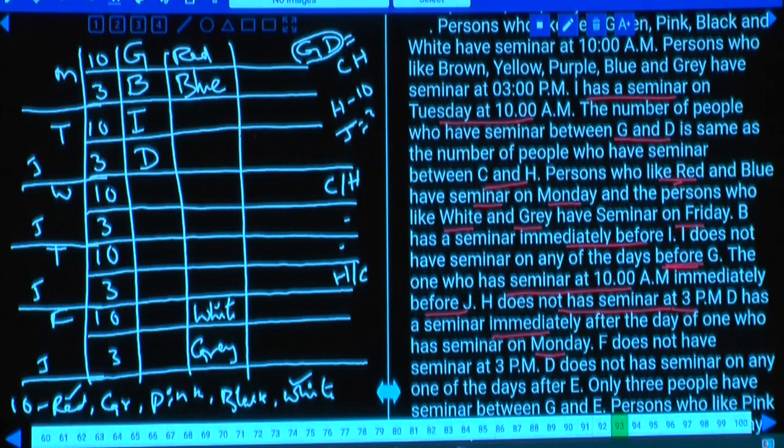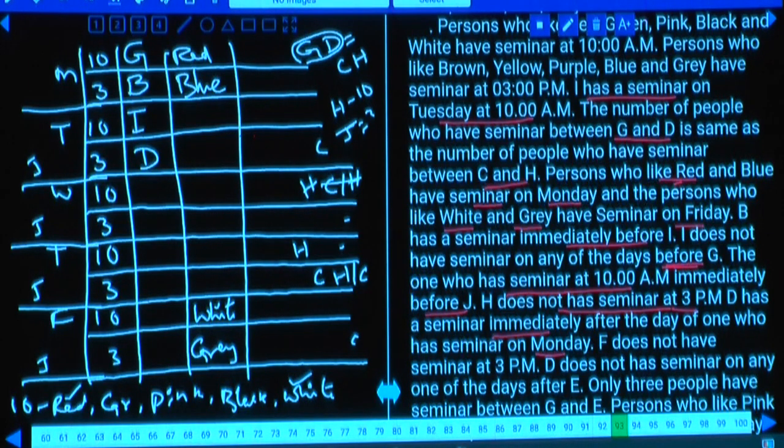Are you following this one or not? And if H is at this place, then C will be at this place because H is at 10 o'clock. Then what is the other possibility here between H and C? If H is at this place at 10 o'clock and there must be 2 persons in between H and C, then where should this C be? C must be here or C must be here, there are 2 possibilities for this one, isn't it?